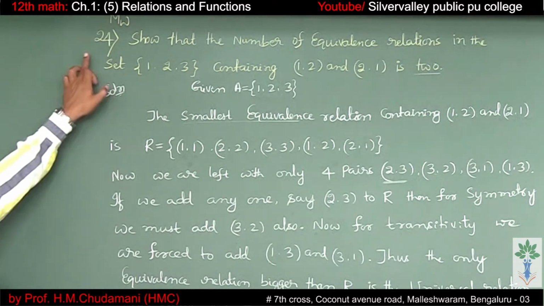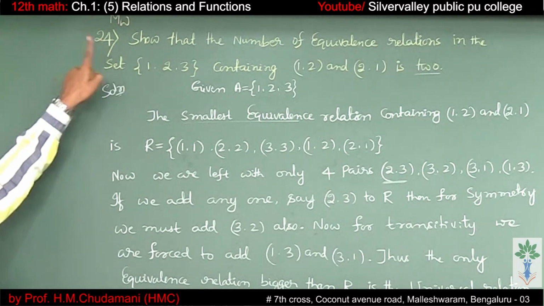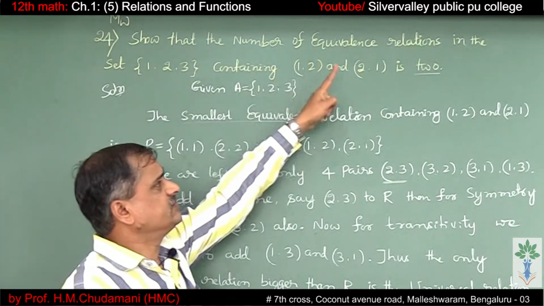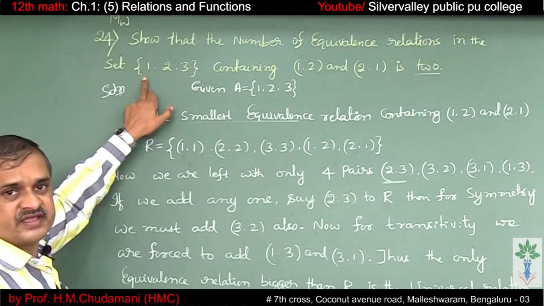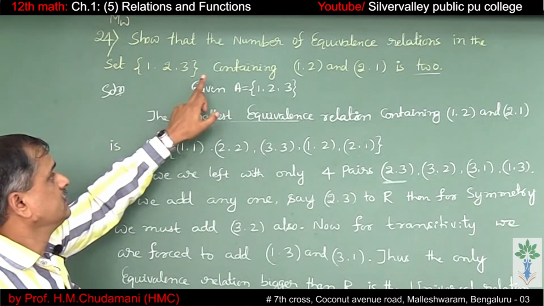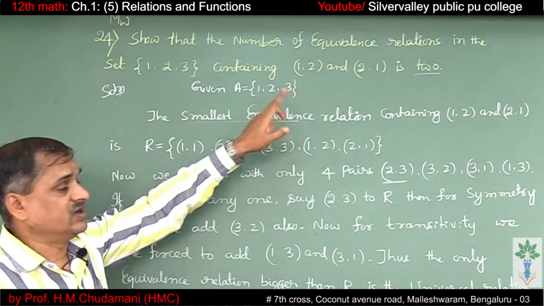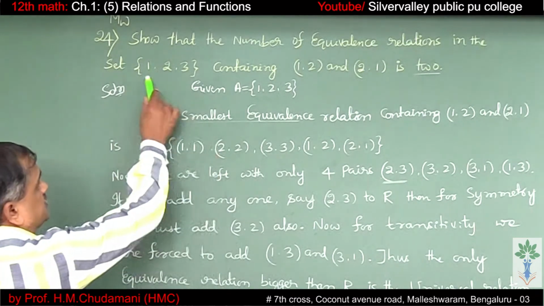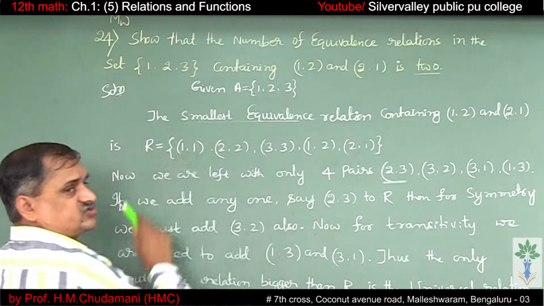Yes. The last question under relations, 24th one, miscellaneous worked problem. Show that the number of equivalence relations in the set {1, 2, 3} containing (1, 2) and (2, 1) is 2. Solution. The given set A equals {1, 2, 3}.